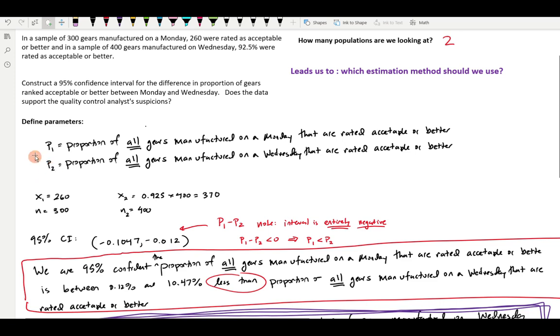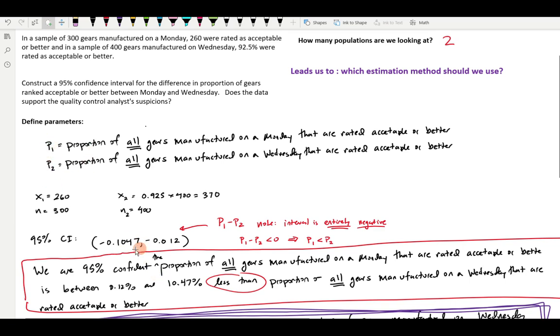I don't know exactly which negative number it is. It's somewhere inside this interval, but it's definitely negative, which means that the proportion of gears manufactured on Monday ranked acceptable or better must be smaller than the proportion on Wednesday, because a smaller number minus a larger number is what yields negative things, which means the second one must be larger.